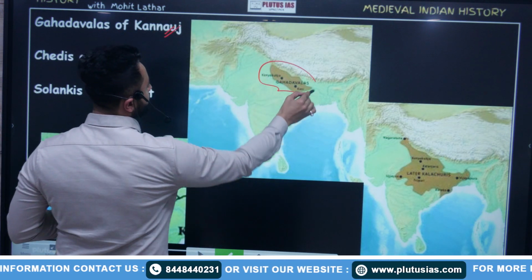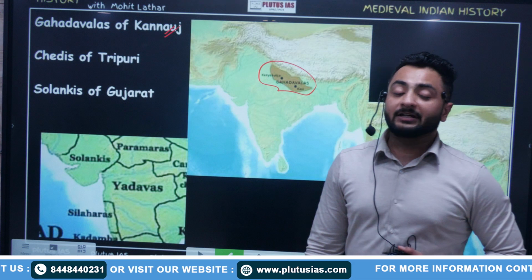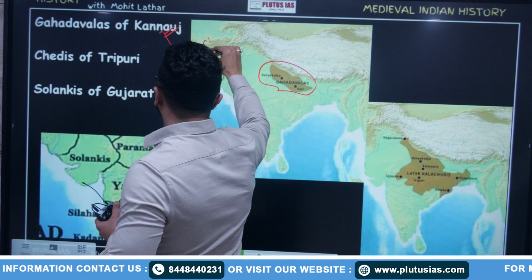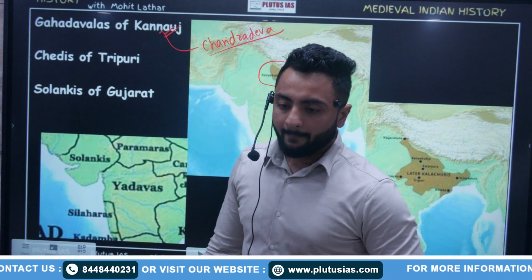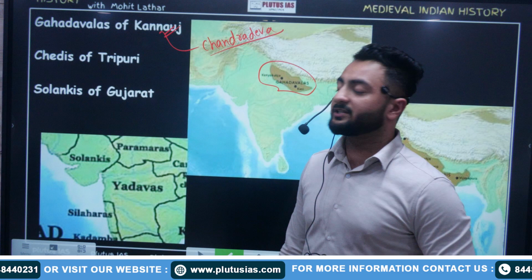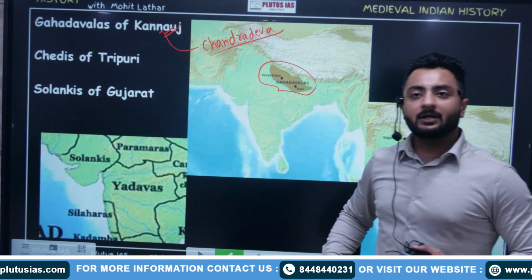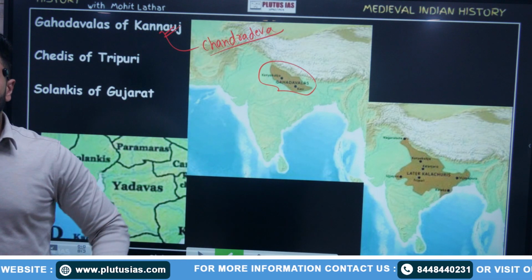This was the region of Kannauj. So Gadhwals were available to us in this period. Gadhwals of Kannauj. Founder was Chandra Dev. Capital was Kannauj and Kashi. These were the two major capitals of the Gadhwals, and their famous ruler was Jayachandra.